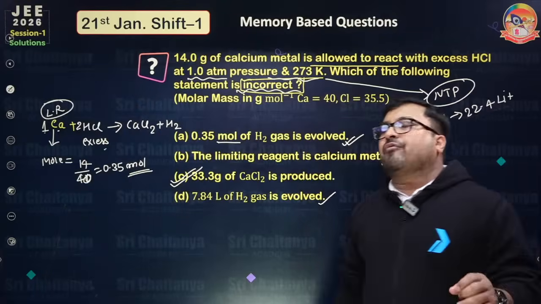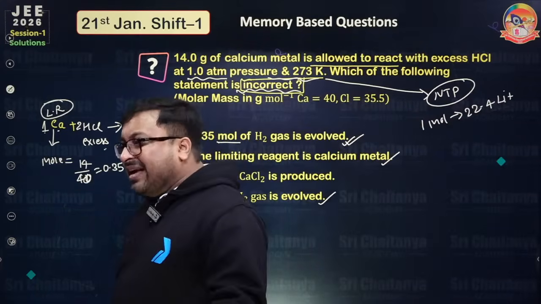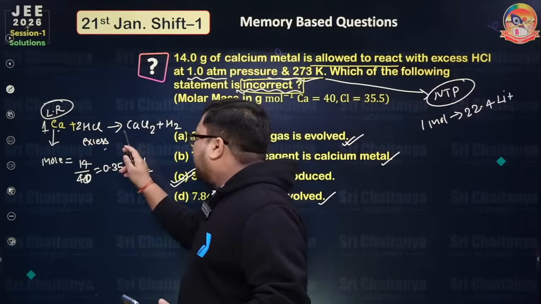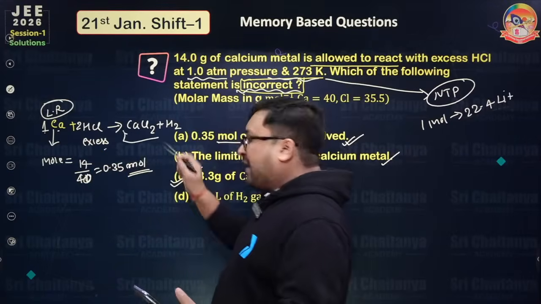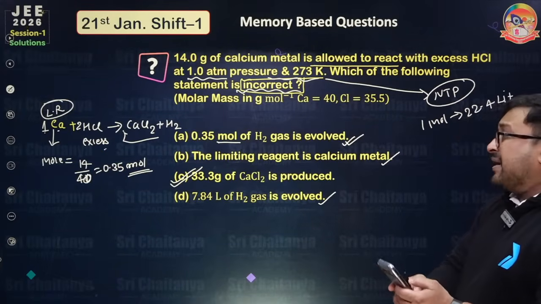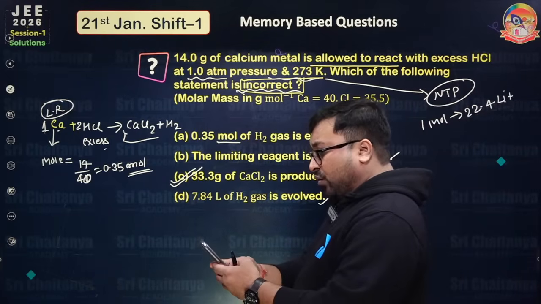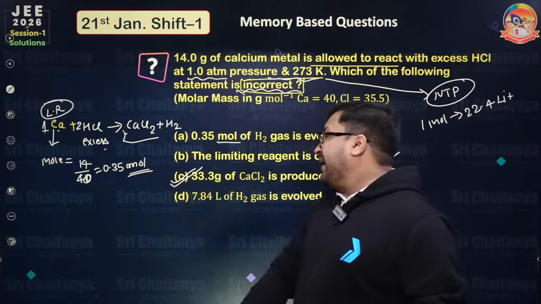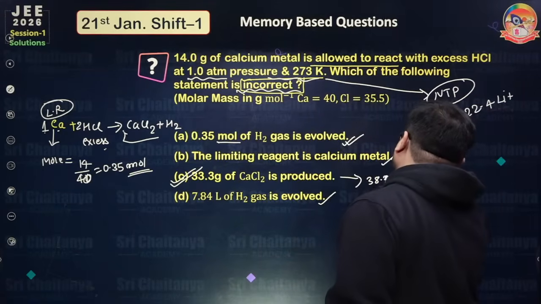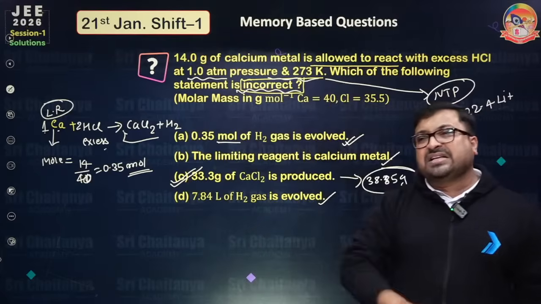Okay. How many of you are right in this particular question? Incorrect statement C. Yes, everyone. Because you will get this mole also. Now if you multiply 71 plus 40, molar mass is 111. So 0.35 into 111, you will get 38.85. So in this case 38.85 gram you will obtain. But this value is quite less, so C is incorrect.